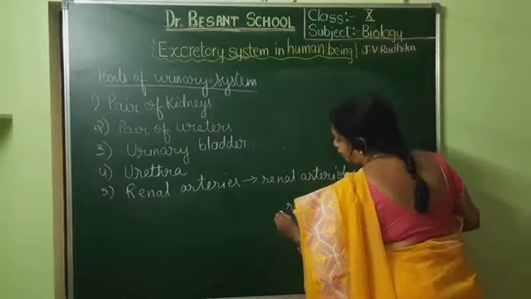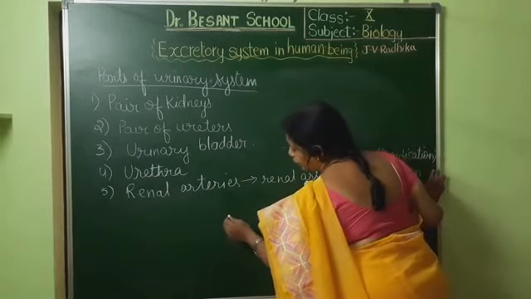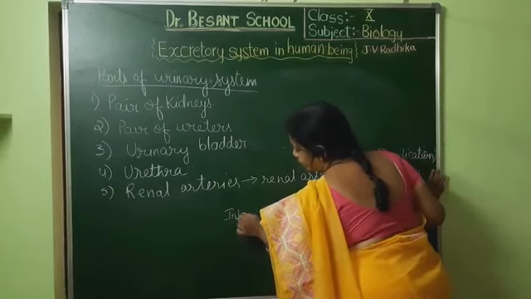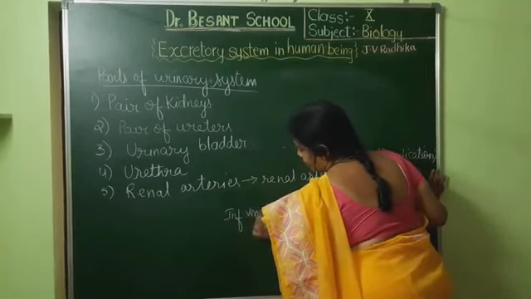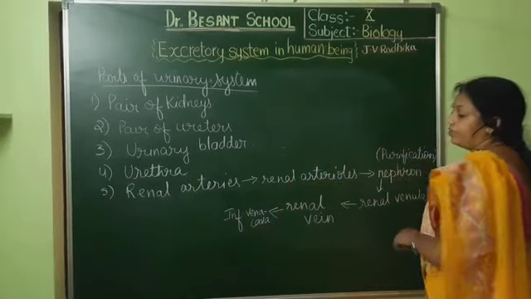Okay, so now this renal vein is connected to where? It is connected to the inferior vena cava. Okay, so this is the pathway of the blood.